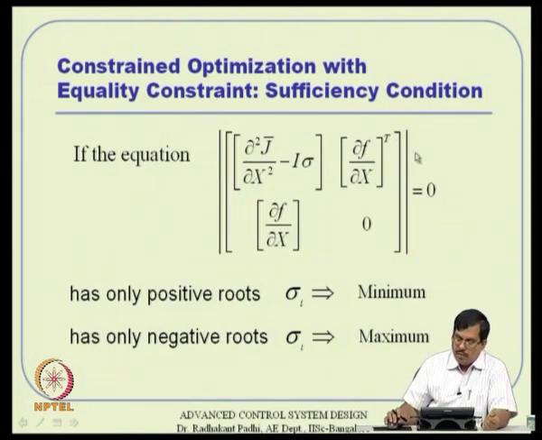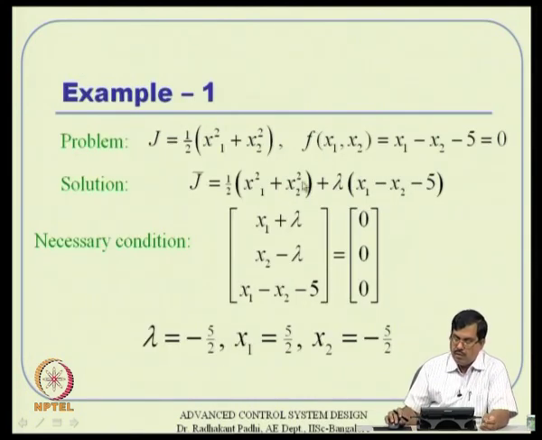Okay. So, once you put it there and then make the determinant equal to 0, you get an equation for sigma, and if it has only positive roots, then it is a minimum problem. If it is all negative roots, it is a maximum problem actually, it is a maximization basically. So, that is the sufficiency condition for equality constraint problems actually. And you can actually go ahead and show that sufficiency condition also.